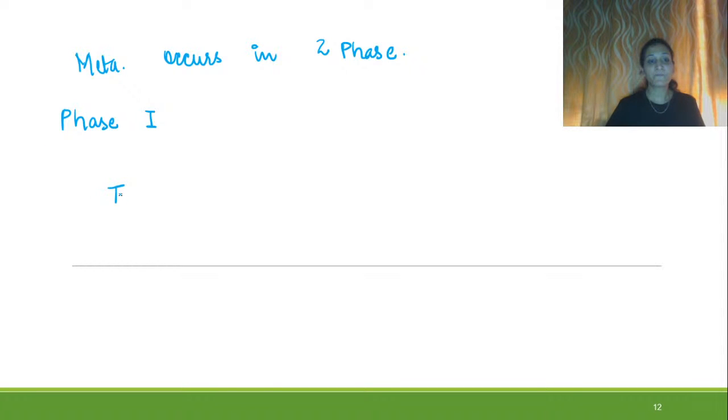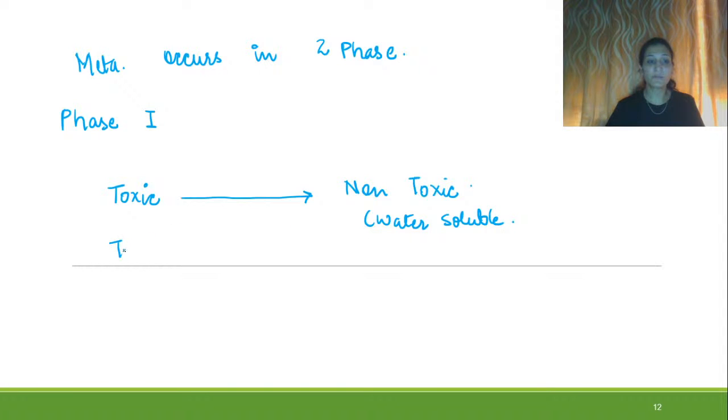So right, phase 1: toxic getting converted into non-toxic, water soluble, and some of them toxic into less toxic, and this less toxic will be again water soluble, right?